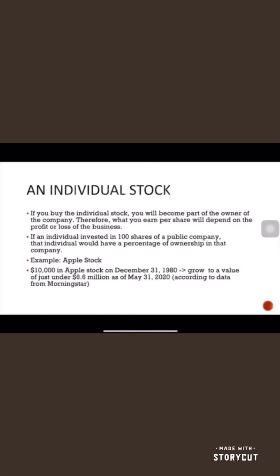Next, I'm going to talk about what an individual stock is. When you buy an individual stock, you will become part owner of the company. Therefore, what you earn per share will depend on the profits or loss of the business. One example of an individual stock is Apple stock.